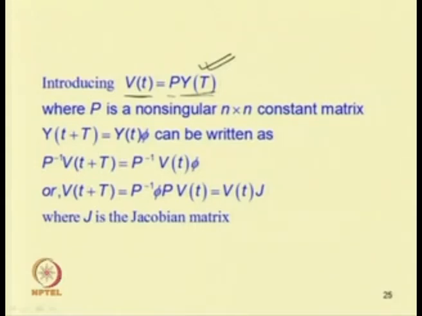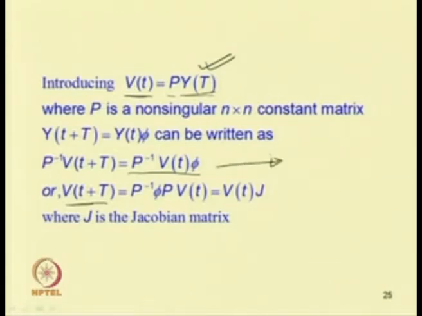We can write y(t+T) equal to y(t) phi. By substituting y(t) equal to P inverse V(t), I can write P inverse V(t+T) equal to P inverse V(t) phi, or V(t+T) can be written by post multiplying this equation by P.